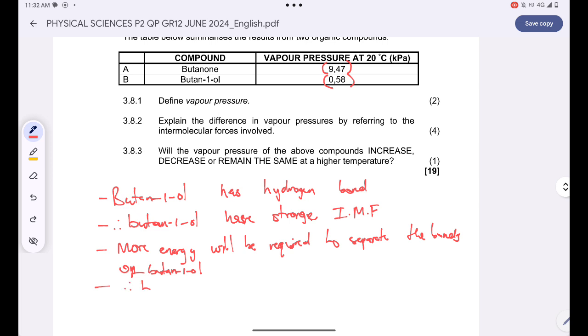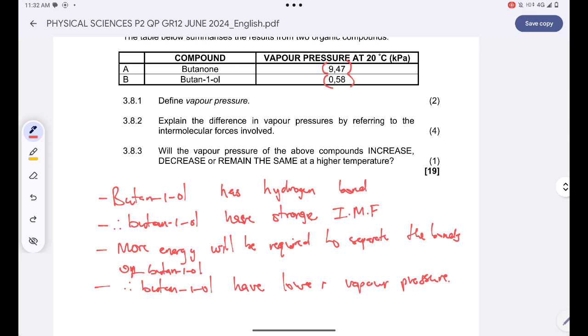Therefore, butane-1-ol will have a lower vapor pressure. Are you together? That's how, guys, we're supposed to contrast the two by using butane-1-ol as a reference.